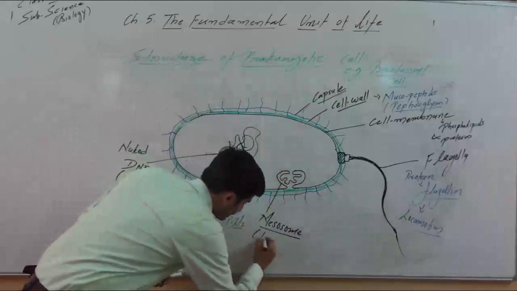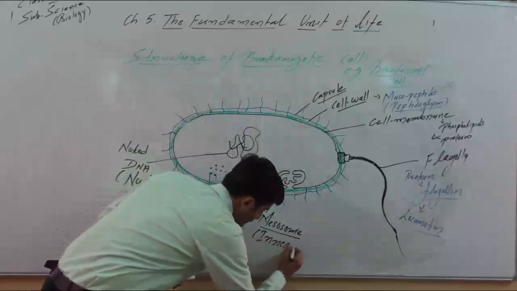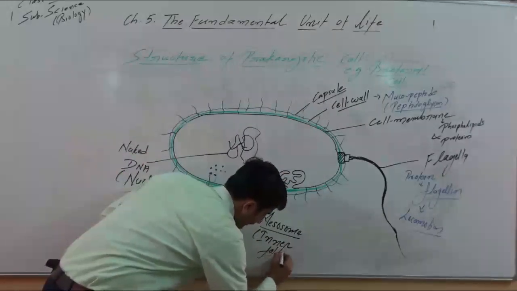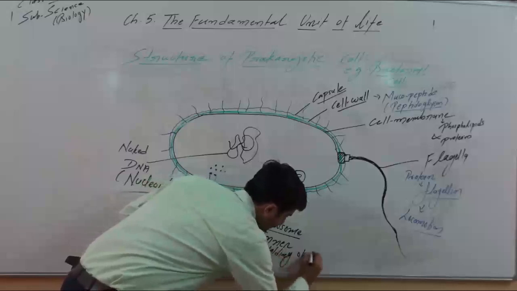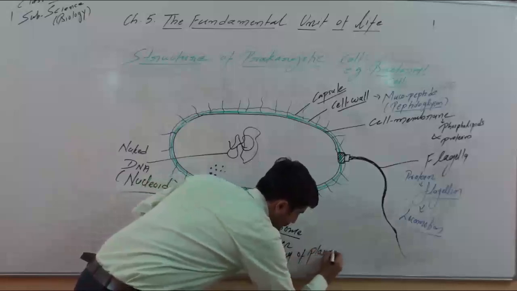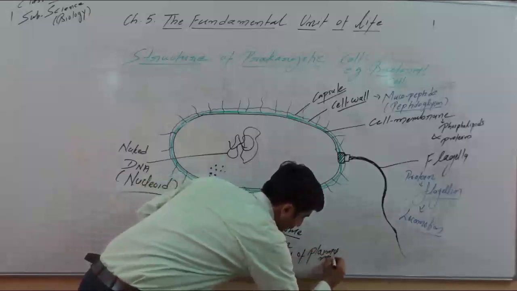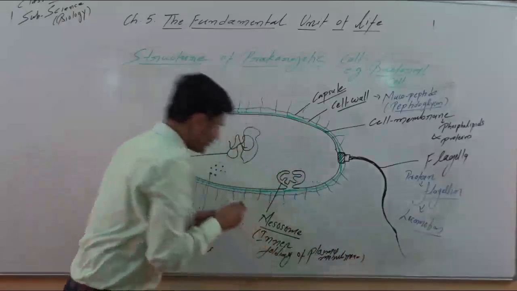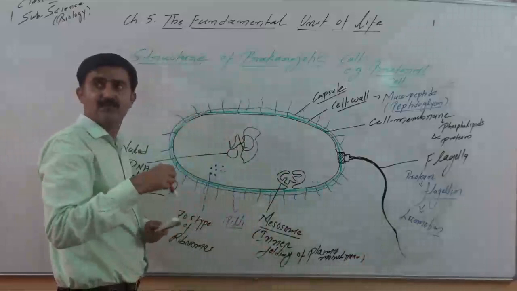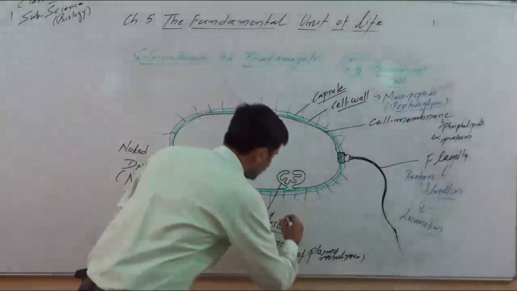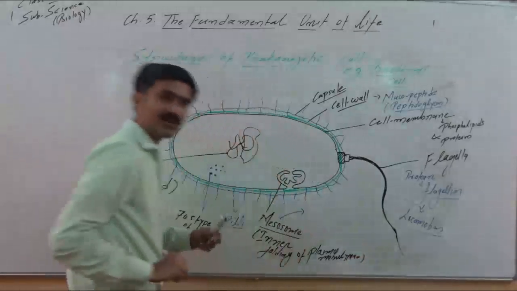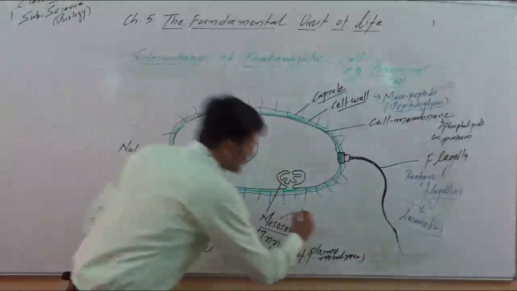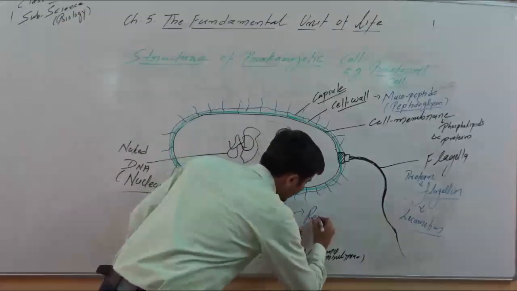Inner folding of plasma membrane. Right? This mesosome is equal to the mitochondria of the eukaryotic cell, and only one thing you can remember, it helps in respiration.